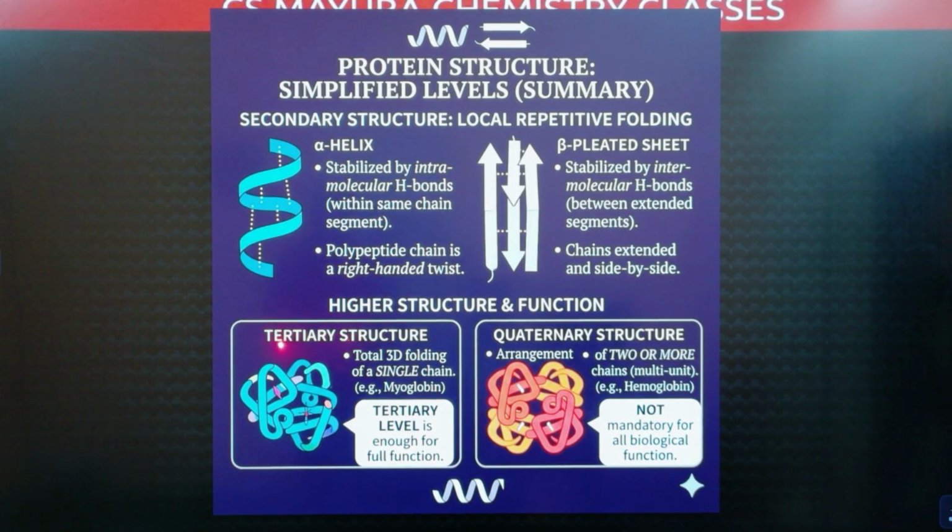Now coming to tertiary structure. In the tertiary structure, here it is 3-dimensional. 3-dimensional representation of a single polypeptide chain. Example, myoglobin. Quaternary structure means there will be 2 or more polypeptide chains. That arrangement is quaternary structure.